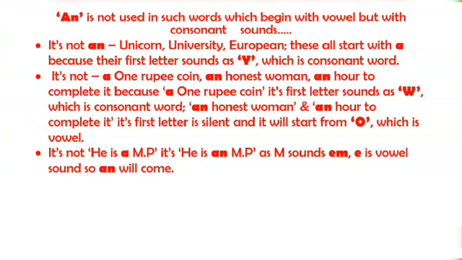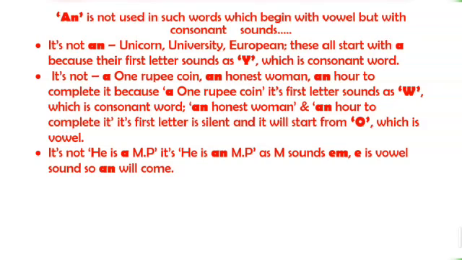An is not used with words which begin with a vowel but with a consonant sound. It's not an unicorn, an university, an European. All these start with a, because their first letter sounds like Y, which is a consonant sound.